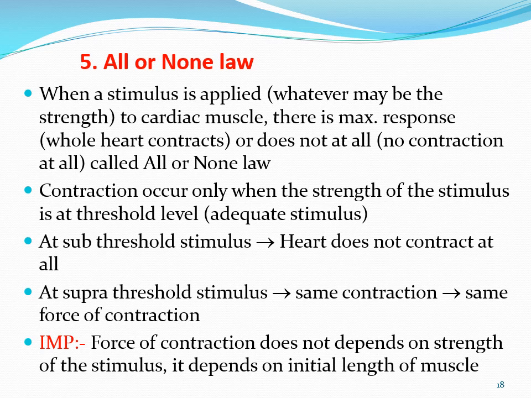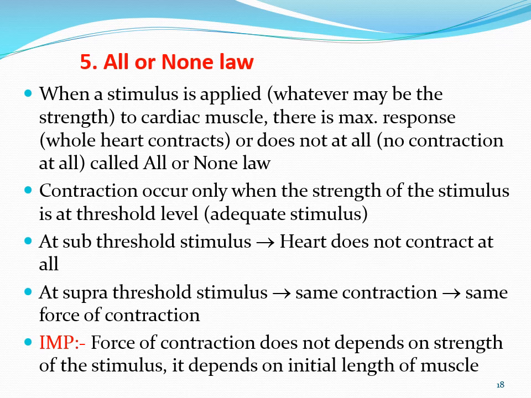For example, if the threshold stimulus is 10 millivolt, the heart will contract only when the strength of the stimulus is 10 millivolt. If the strength of the stimulus is 9 millivolt, then there is no contraction at all. Not even 10%, not even 5%, the heart does not contract. So the heart contracts only when it gets the threshold stimulus.